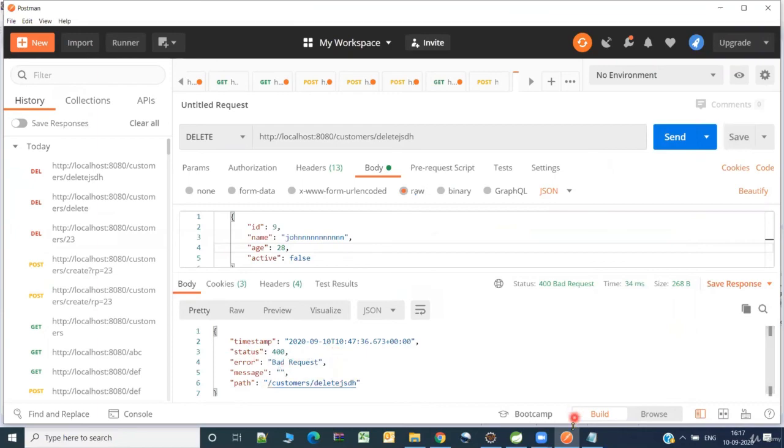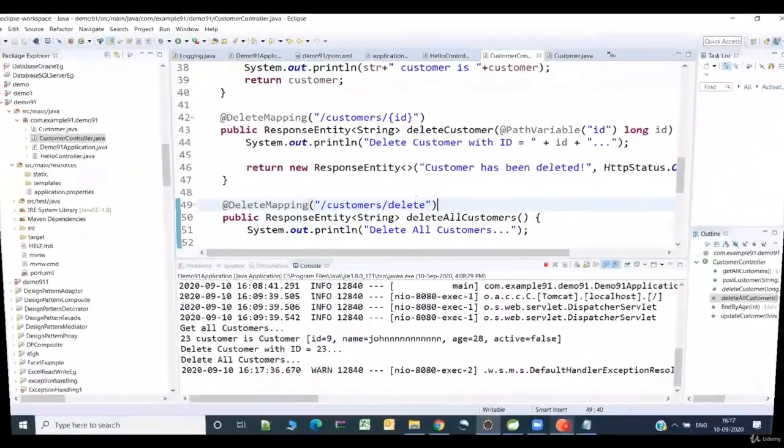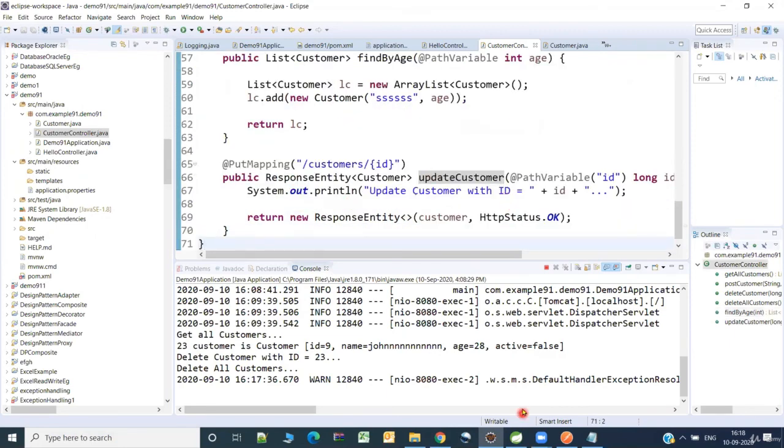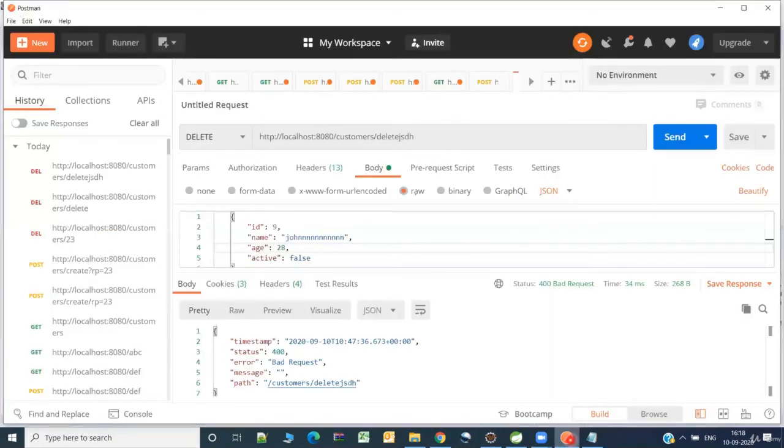Okay, fine. So similarly, we have find by age. If you try to give any age, it will try to get all the customers, multiple customers based on that, but anyhow here I just gave only one customer. Similarly we have the put. Okay, so let us give a try with the put. See, put and post, the difference is put is used to update an existing resource, that is customer, and post is used to create a new customer.